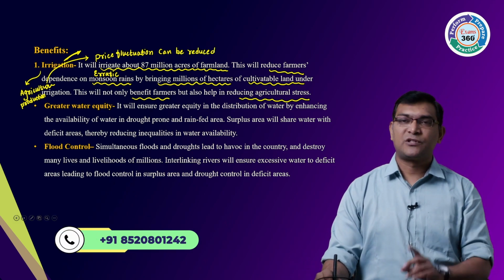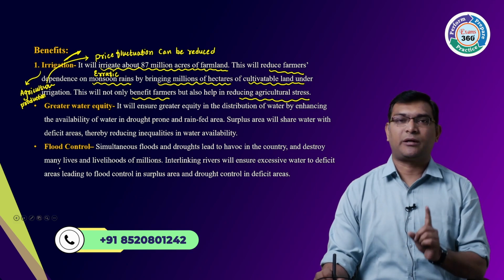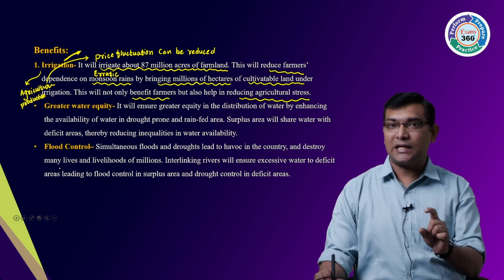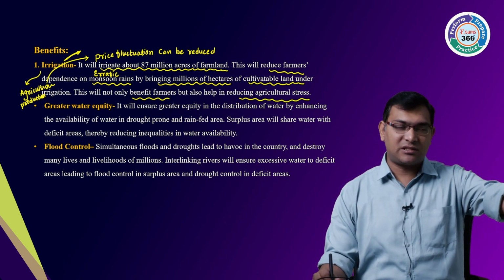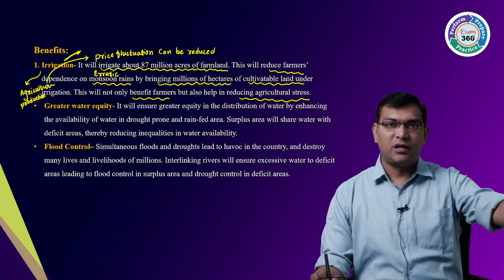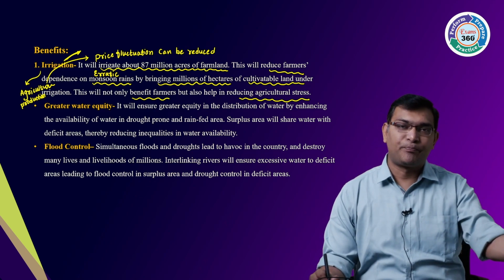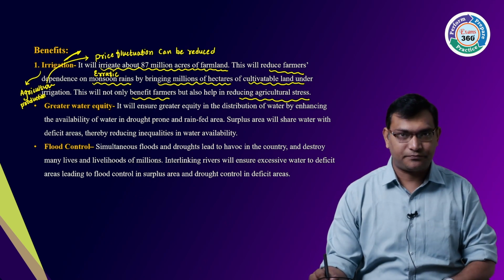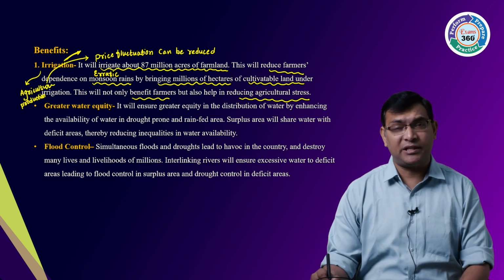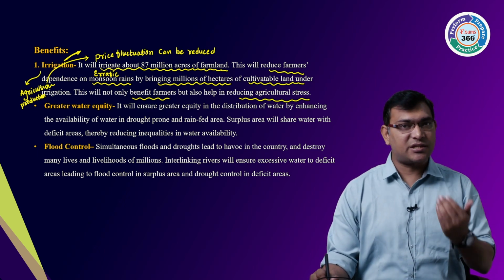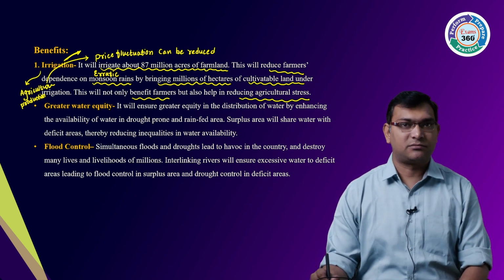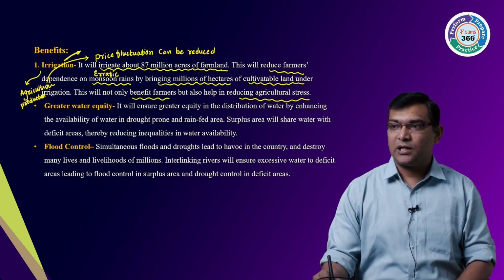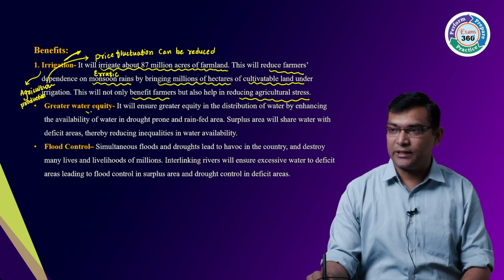So irrigation is a benefit when you are interlinking the rivers. That means interlinking perennial rivers with non-perennial ones, or a surplus river with a deficit river. The Bundelkhand region, with Ken Betwa, is a water-thirsty region. So you can solve the problem of water scarcity there. Clear? Now, greater water equity.